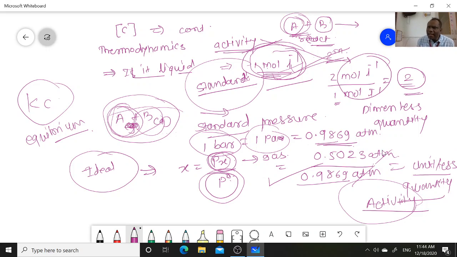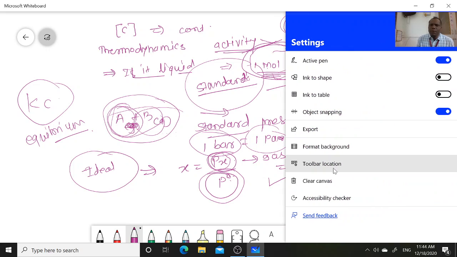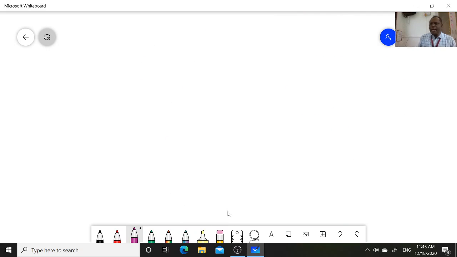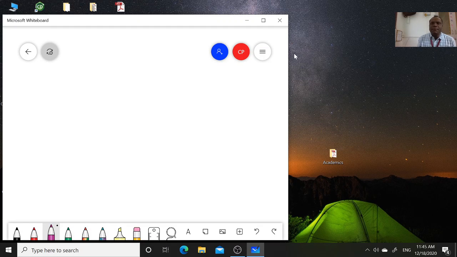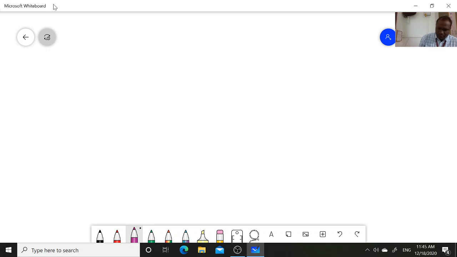Now next, today we will be learning the types of equilibria. There are two types of equilibria.